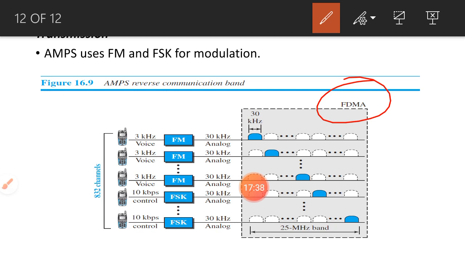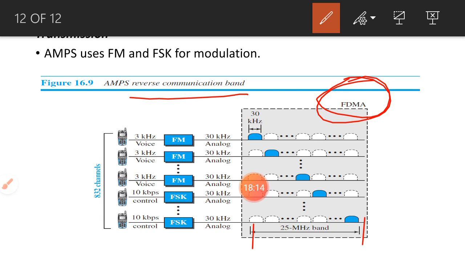So by using this FDMA technique we divide this 25 megahertz channel. This diagram is for the reverse communication channel. I already told that each communication channel is divided into 832 channels. The forward communication we divide into 832 channels, and the reverse communication channel we also divide into 832 channels.